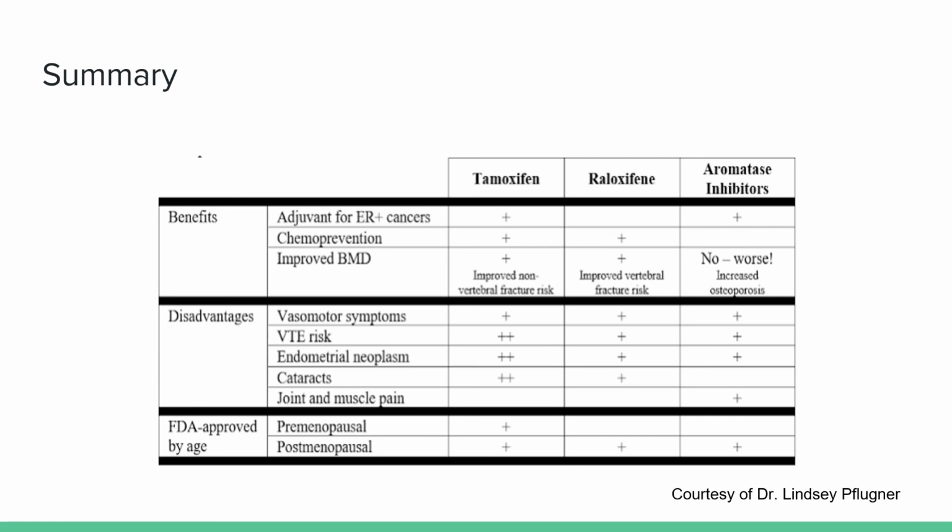Across all categories, you can see that vasomotor symptoms or hot flushes are seen in all categories. There's an increased risk of VTE or thromboembolism. However, the risk is highest with tamoxifen. Tamoxifen also has the highest risk of endometrial cancer and cataracts. One of the main side effects seen with aromatase inhibitors is joint and muscle pain. Lastly, the main distinction based on age is that tamoxifen is the only FDA-approved medication to be used premenopausal.